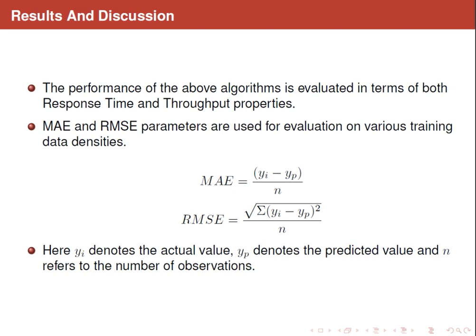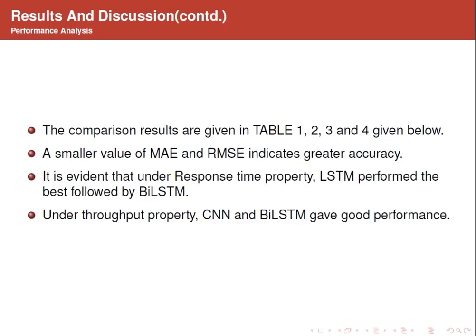After utilizing the deep learning algorithms for performing the prediction, the performance of these algorithms is evaluated in terms of both response time and throughput properties. The parameters used for evaluation are mean absolute error and root mean square error. So these are the formulas used for calculating the mean absolute error and root mean square error. Here yi refers to the actual value, yp denotes the predicted value, and n refers to the number of observations. The comparison results are given in tables 1, 2, 3, and 4 given below.